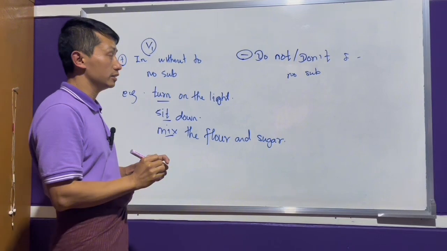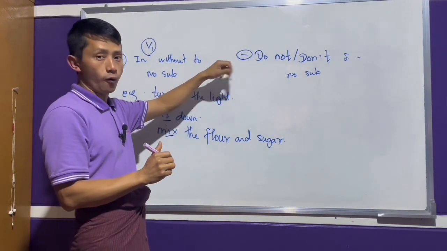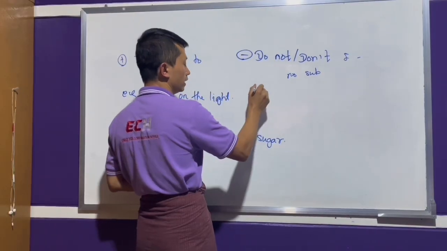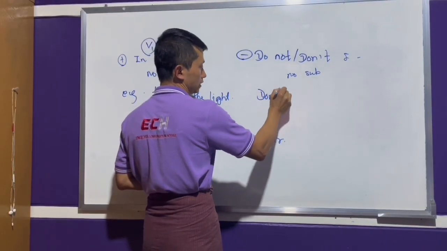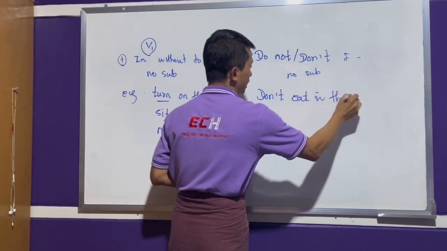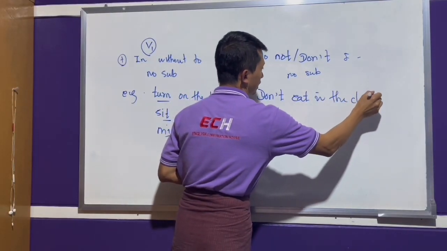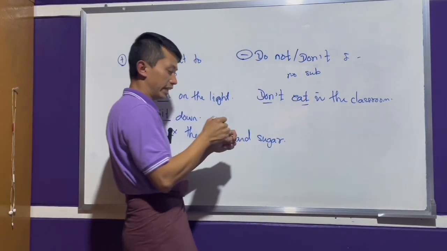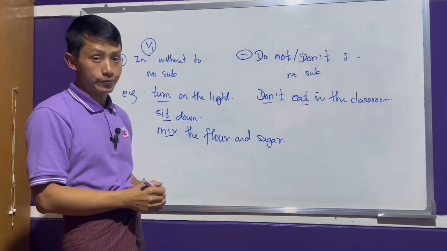No subject. This is for the negative form. Right. Negative form. Don't eat in the classroom. Don't eat in the classroom.